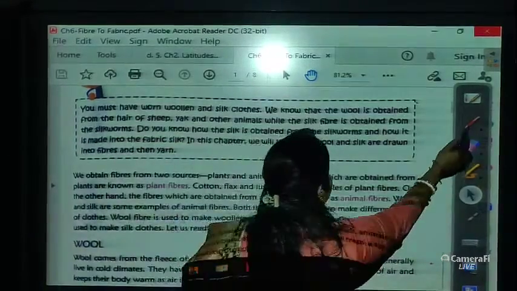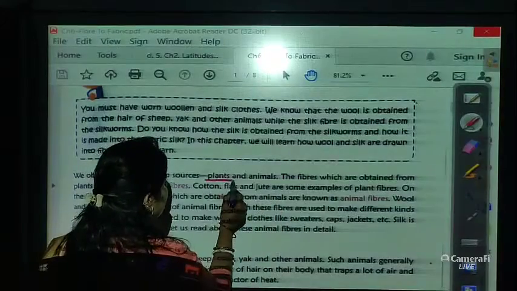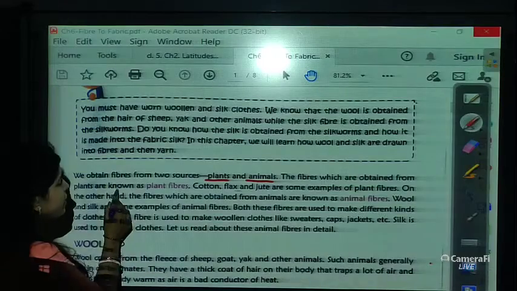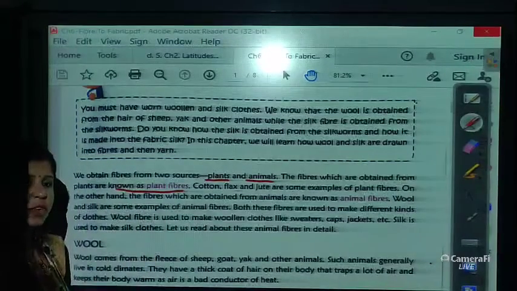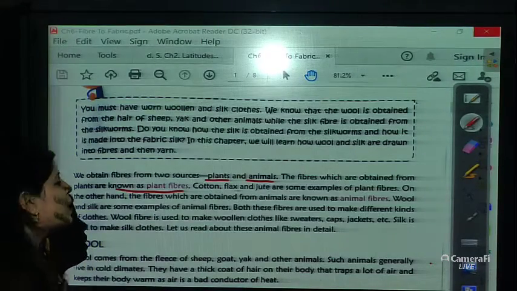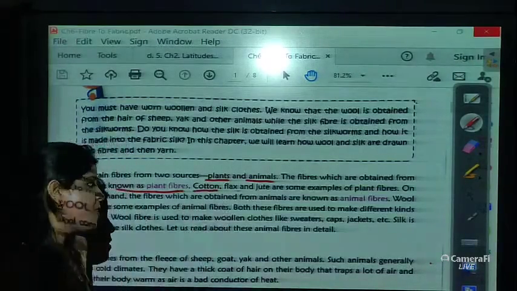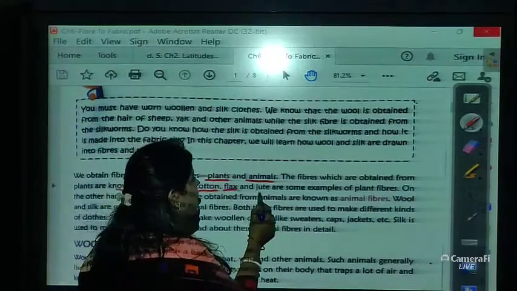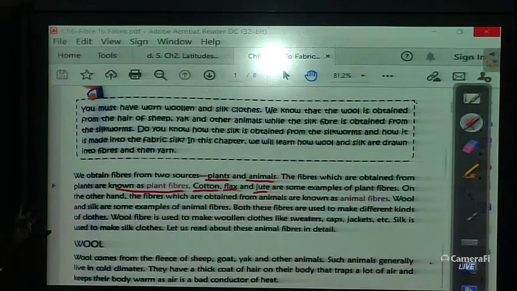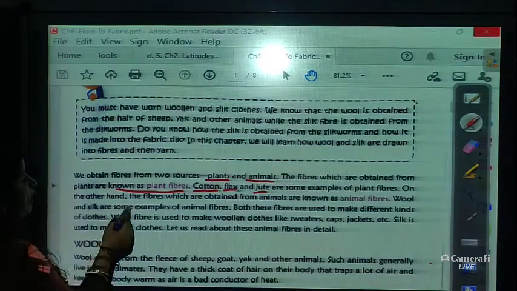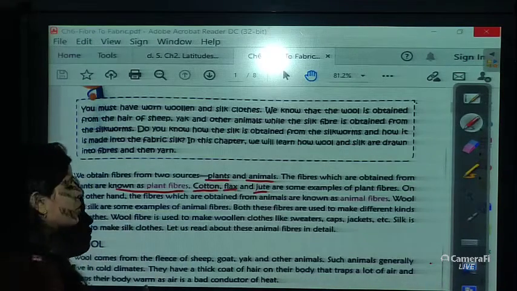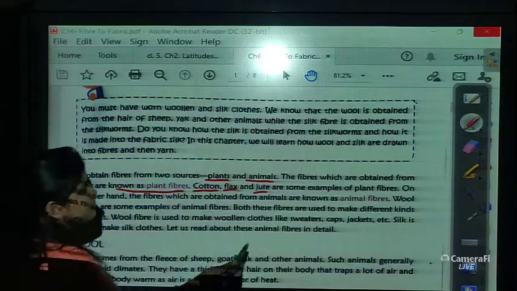See, we obtain fiber from two sources. First is plants and the second is animals. The fibers which are obtained from plants are known as plant fibers. For example, cotton, flax and jute are some examples of plant fibers. On the other hand, the fibers which are obtained from animals are known as animal fibers, for example, wool and silk.